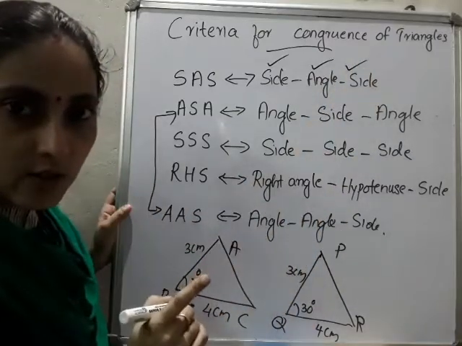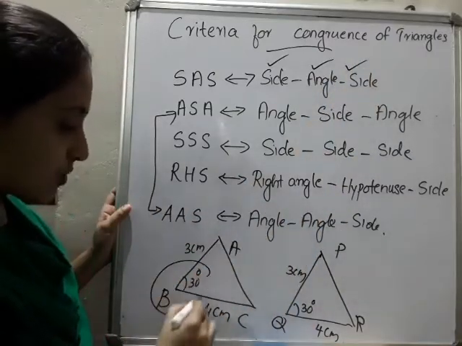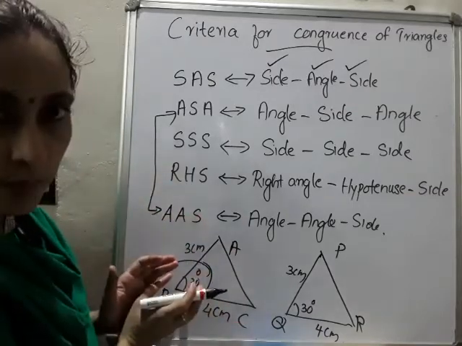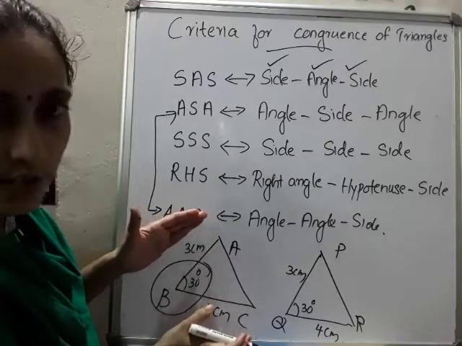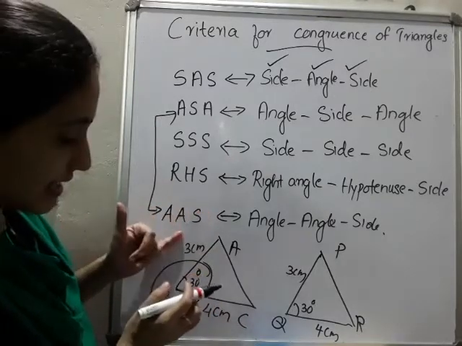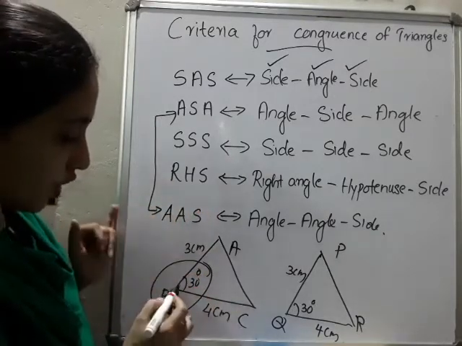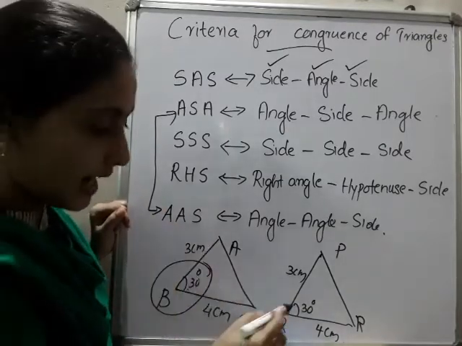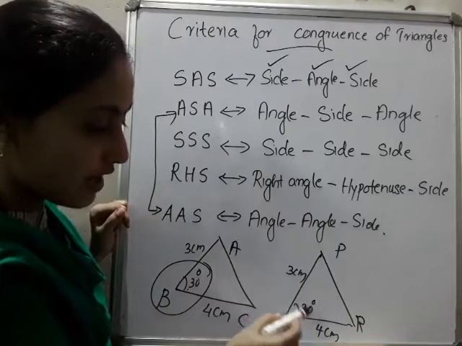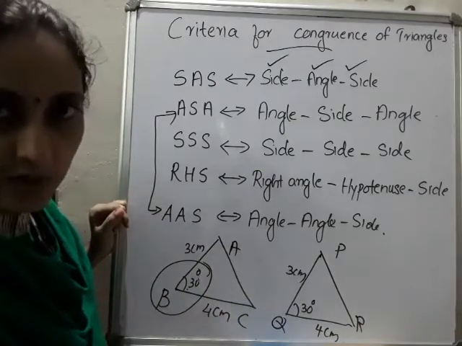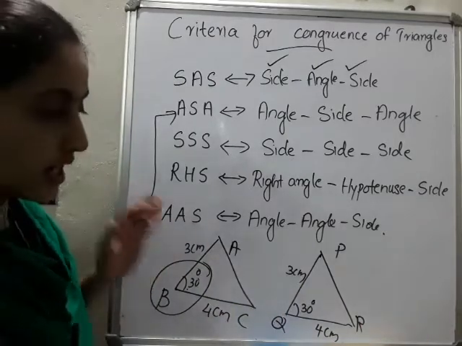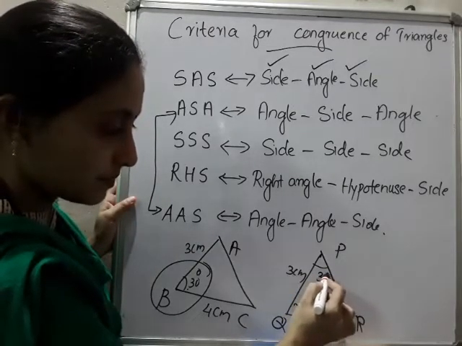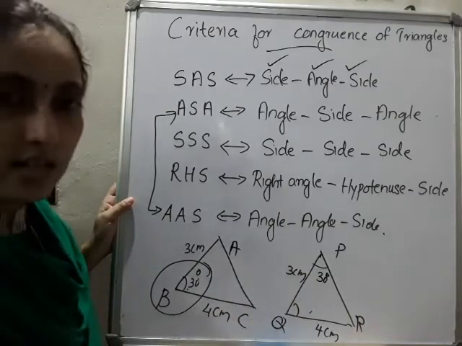But one thing you have to keep in your mind, the angle should be what? The included one, because that angle is formed by the adjacent sides of this triangle. Here it is 3, here it is 4, and the joining of those sides is 30 degrees. Here also we want to be sure that the joining of the lines 3 and 4 is 30 degrees. That you have to keep in mind, because if the 30 degrees is not here, sometimes it may be here, then can we say these two triangles are congruent?